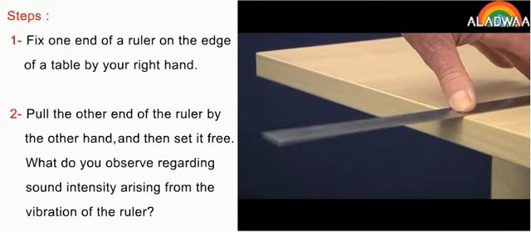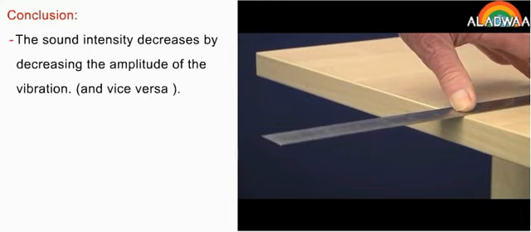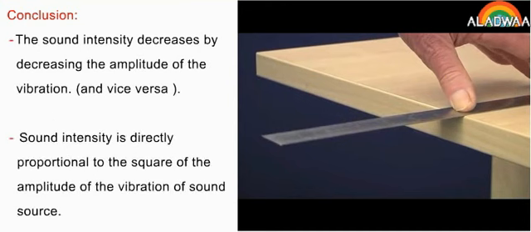Conclusion. The sound intensity decreases by decreasing the amplitude of the vibration and vice versa. Sound intensity is directly proportional to the square of the amplitude of the vibration of sound source. The surface area.